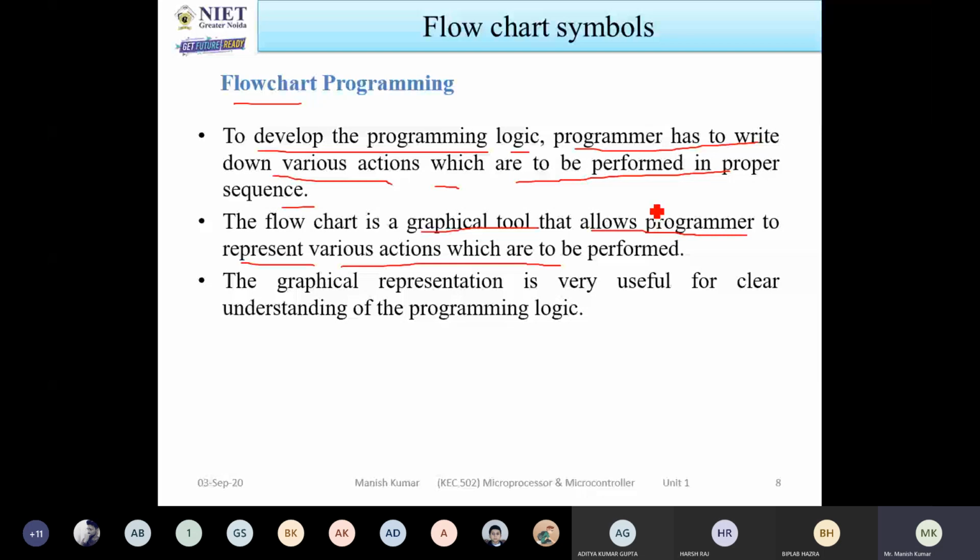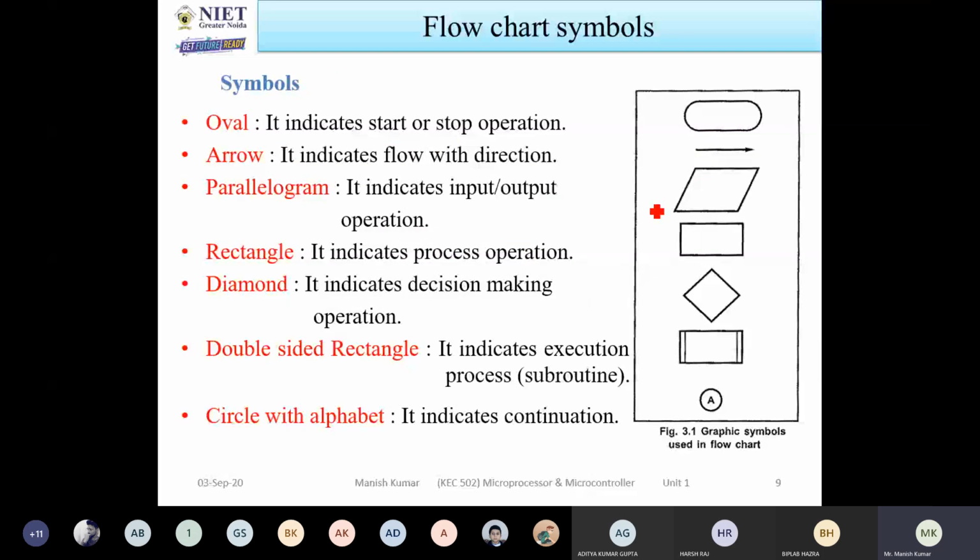So which type of symbols do you generally use in a flowchart? You can see them one by one. This is called an oval. Okay. So the oval always indicates that either the program will start or it will stop. Wherever starting or stopping operations are required, you use this oval sign. Okay. Now next is the arrow. The arrow indicates the flow of direction. What is the actual direction of the flow diagram? Now this is a parallelogram. The parallelogram indicates the input-output operation.